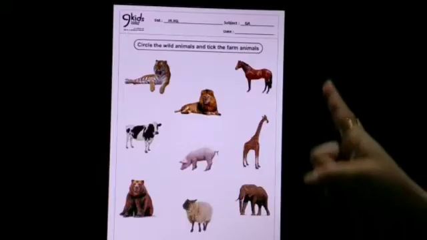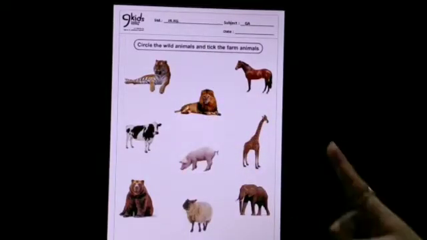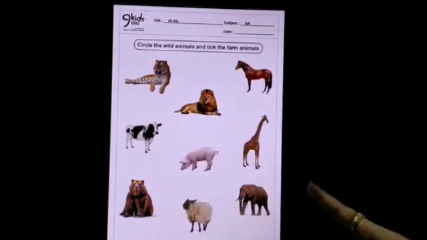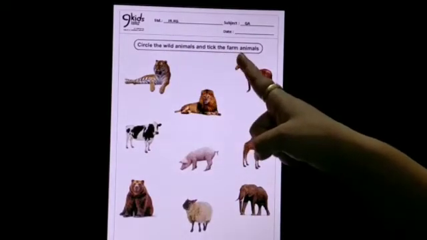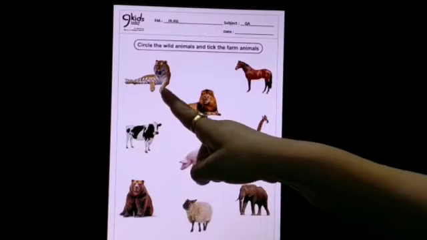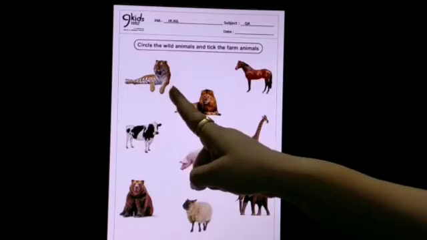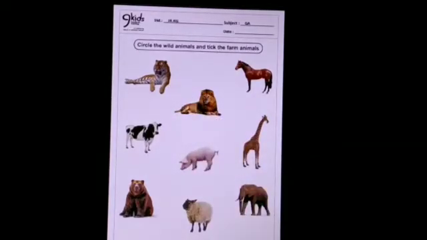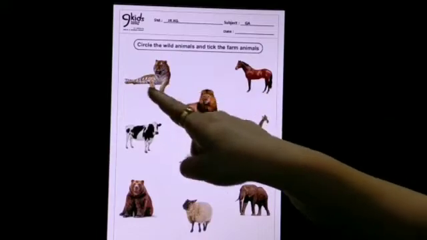Now kids, tell me, what do you see in this general awareness worksheet? Yes, you see there are many animals in this worksheet. So what you will do? You will circle the wild animals and tick the farm animals. So now let us see the picture of first animal. Now tell me, which animal is this? This is a tiger. So now kids, tell me, tiger is a wild animal or a farm animal? Yes, tiger is a wild animal. So what you will do? You will make a circle around the tiger.